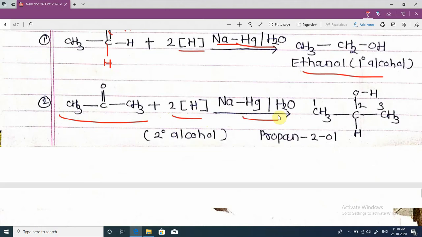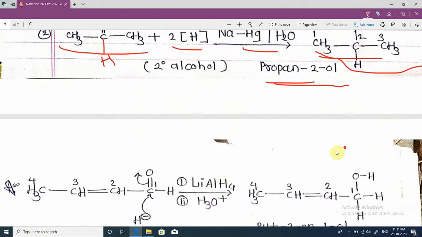Next, for the secondary alcohol, when this acetone reacts with nascent hydrogen in the presence of sodium amalgam and water, this compound, the secondary alcohol propan-2-ol, is formed. How? Simply, one hydrogen attaches to this carbon atom, and one hydrogen atom attaches to this oxygen atom, and the pi bond between this carbon and oxygen is removed, and this secondary alcohol, propan-2-ol, is formed.